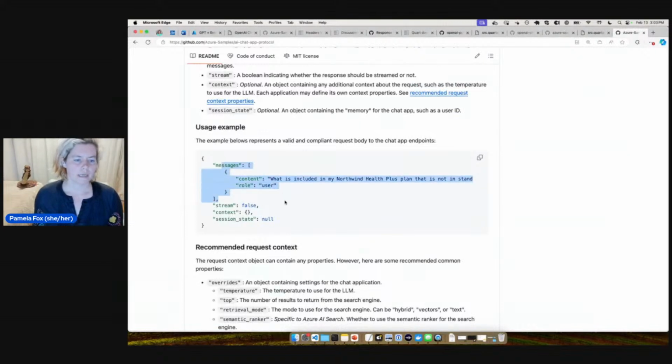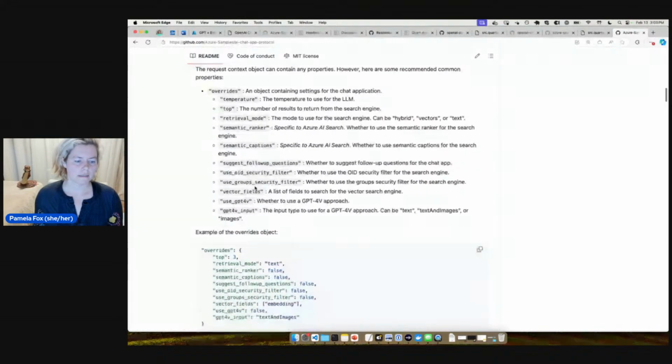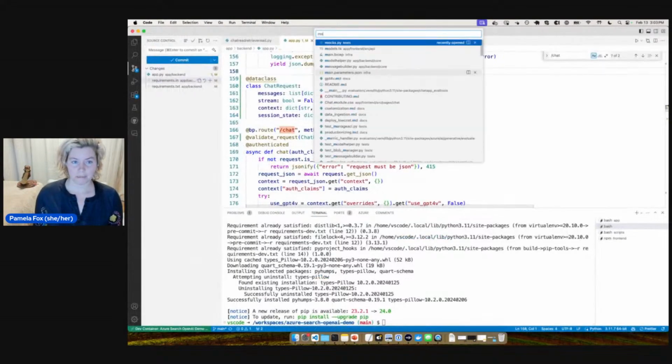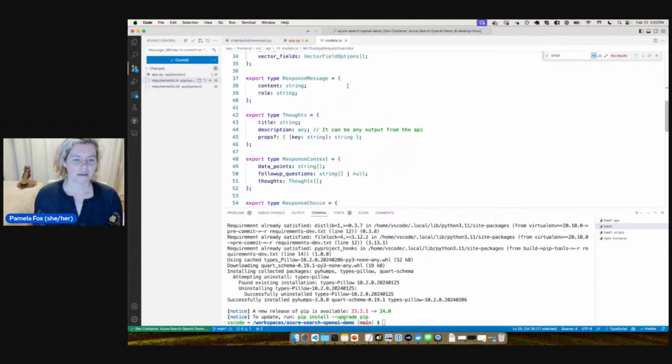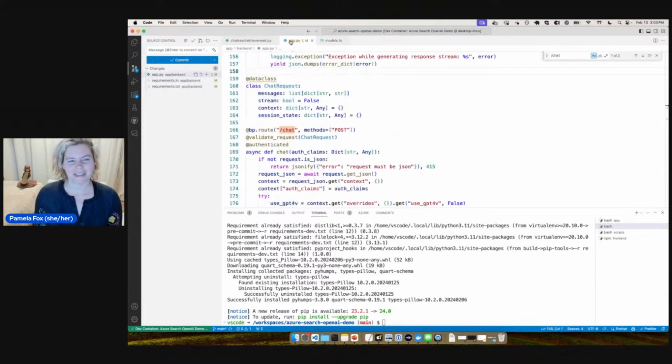We've got messages, which is a list of dictionaries that has content and role. We've got stream, context, and session state. We also somewhat have it documented in the TypeScript. A lot of this is documented in TypeScript, but of course, TypeScript is not the same thing as Python, so we're going to have to document it in two places. Okay, so there we have messages is a list, string.